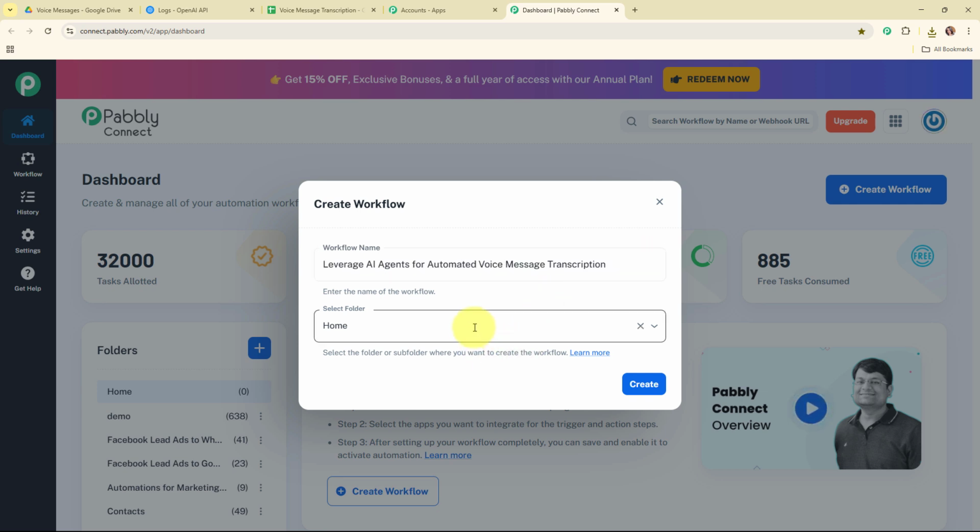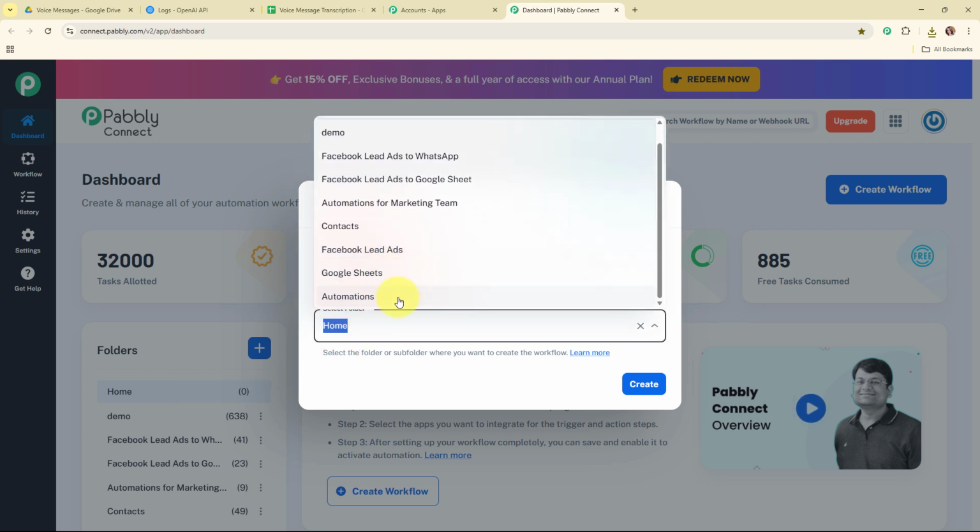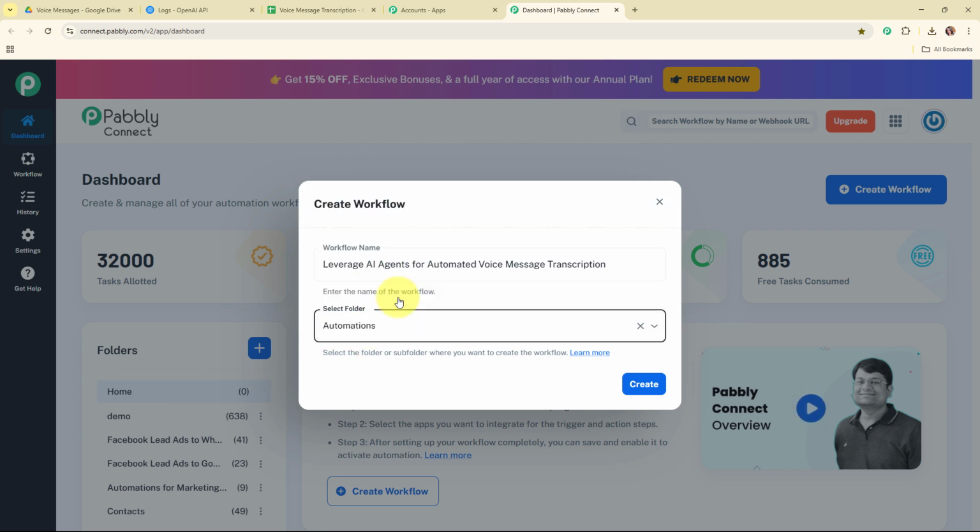And now after giving a name to my workflow, it is asking me to select the folder. So on the left side of this dashboard, you can see a folder section under which you can see the multiple folders that I've already created with different names to save my workflows accordingly. So in this particular case, I'm going to select my folder as automations. You can select the folder as per your need. Also, you can create multiple folders to save your workflows accordingly. And now to learn how to create a new folder inside Pabbly Connect, you have to click on this learn more hyperlink given over here.